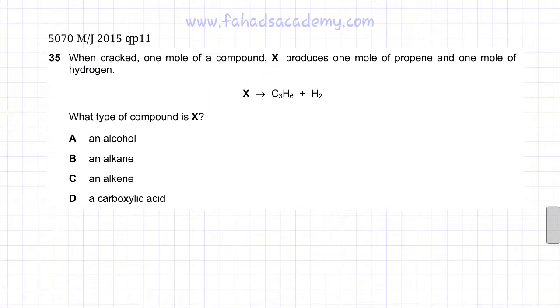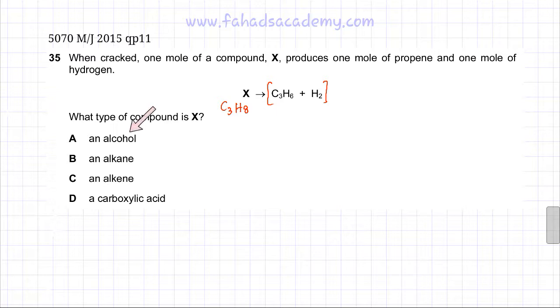So the first thing we're going to do is remember that cracking is the process when one large molecule breaks up into smaller pieces. This time X breaks up into propene, C3H6, and a molecule of hydrogen. So X is, you just need to sum them up, and that would be the formula of X. There would be 3 carbon atoms and 6 plus 2 hydrogens, that would be 8 hydrogen atoms. So X has a formula which is C3H8.